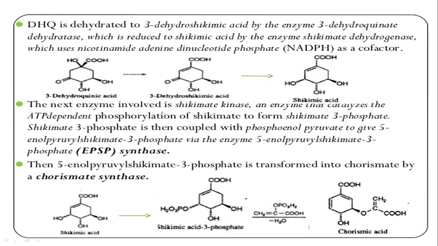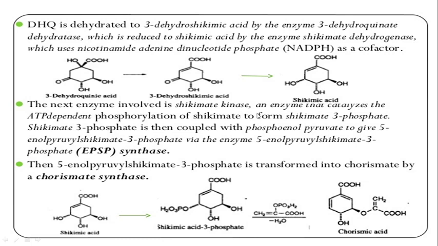The next enzyme involved is shikimate kinase, an enzyme that catalyzes the ATP-dependent phosphorylation of shikimate to form shikimate 3-phosphate. Here the shikimic acid is produced, and from it shikimic acid 3-phosphate is produced.